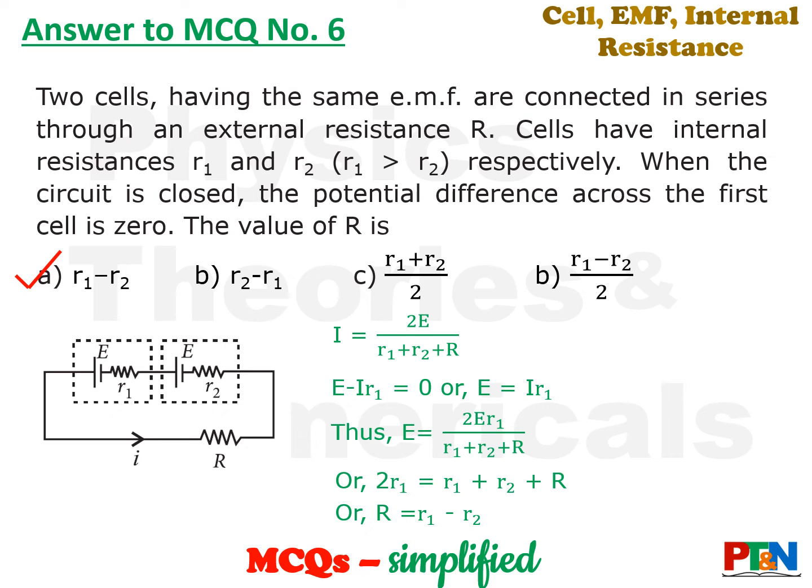Now what we have been told, that potential difference across first cell is 0. That means E minus I R1 is equal to 0. So E is equal to I R1. You have got the value of I. Put the value. So E gets cancelled. So you are getting an equation of small r and capital R. From that you find out the value of capital R. So capital R comes out to be R1 minus R2.